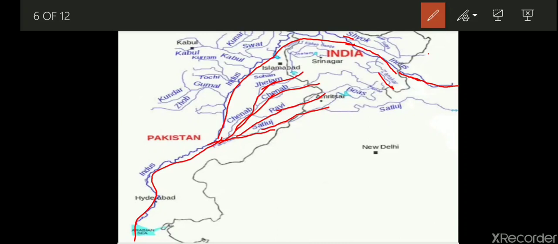And we had seen the total length, that is 2900 kilometers, and the Indus is one of the longest rivers. And we had seen about the Indus Water Treaty also, which was signed in 1960. It is very important nowadays. They wanted to destroy this treaty also, but it could not come to a result. The Indus Water Treaty was signed in 1960, in which India could use only 20% of the total water which is carried by the Indus river system. So this was about the Indus.